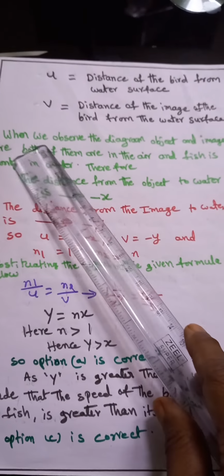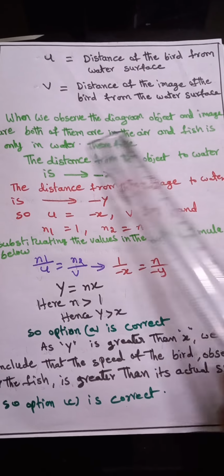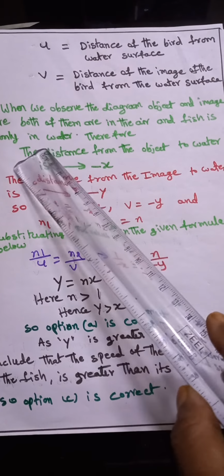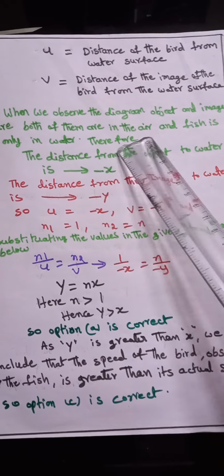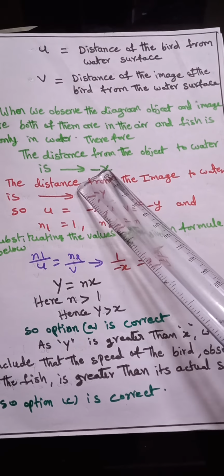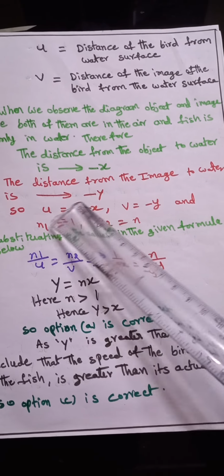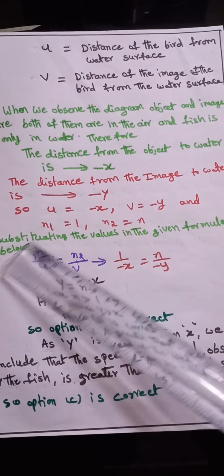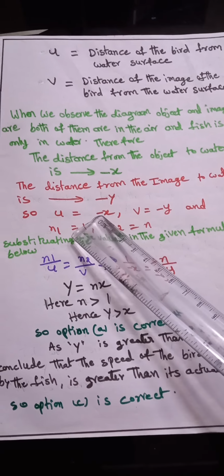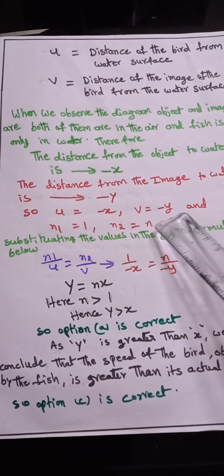When we observe the diagram, the object and image are both in the air, and the fish is only in water. Therefore, the distance from the object to the water is minus x, and the distance from the image to the water is minus y. So, u is the object distance, minus x. v means the image distance, minus y.